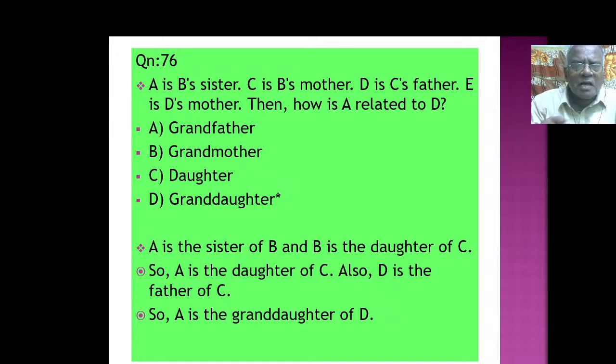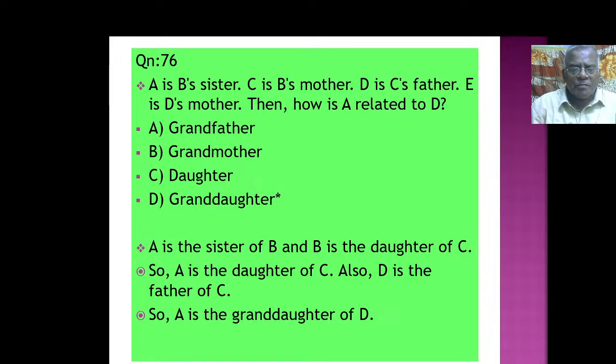Also, D is the father of C. So A is the daughter of C, and D is the father of C, which makes A the granddaughter of D. This is how it is formed.